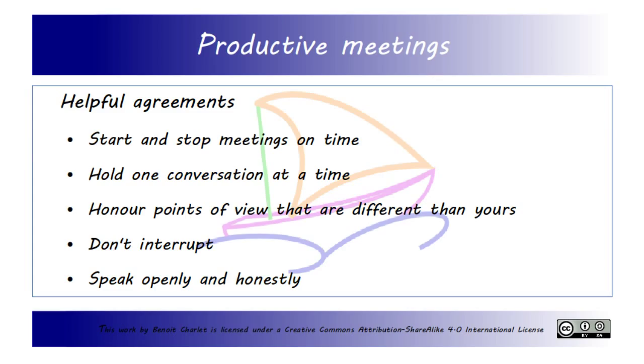How do you turn expectations into agreements? Discover important expectations and make them explicit rather than implicit. Ask your participants about their meeting behavioral expectations. Write them down in a kind of meeting charter. Hang it up in the meeting room at everybody's side. Some helpful agreements include: start and stop a meeting on time, hold one conversation at a time, honor points of view that are different than yours, don't interrupt, speak openly and honestly.